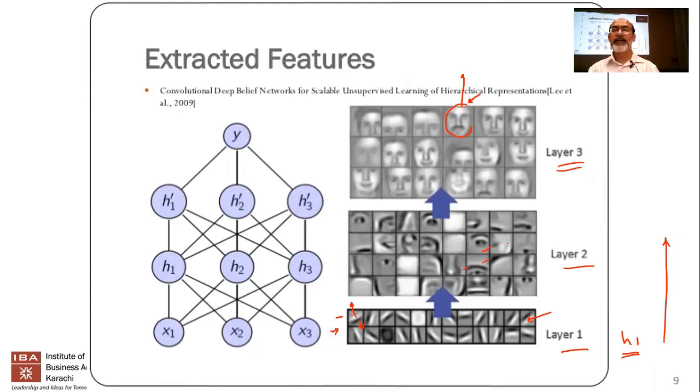If you look at this particular neuron, it would be looking at the right eye or the left eye? It's the right eye. So it's just looking at the right eye. If it finds a right eye anywhere in the image, then it's going to give a strong output, let's say a high value. If it doesn't find a right eye and finds anything else, even the left eye, it will give a relatively low value, and it will be a probabilistic value, generally some value between 0 and 1. So this is how features are getting extracted in a deep neural network.